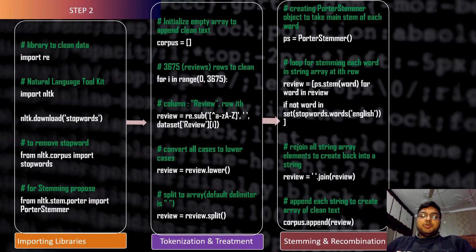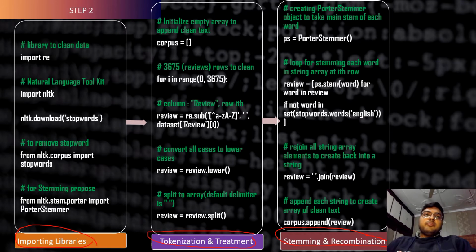Step 2 involves three major steps. The first step is importing libraries. The second step is tokenization and treatment. And the third step is stemming and recombination. We are discussing these three steps one by one. First of all, we will discuss the first step, which is importing libraries.